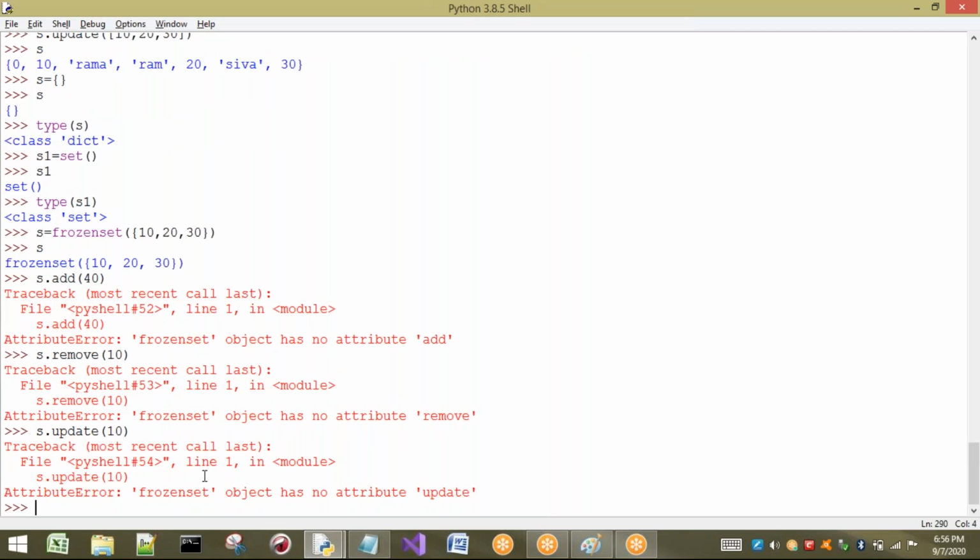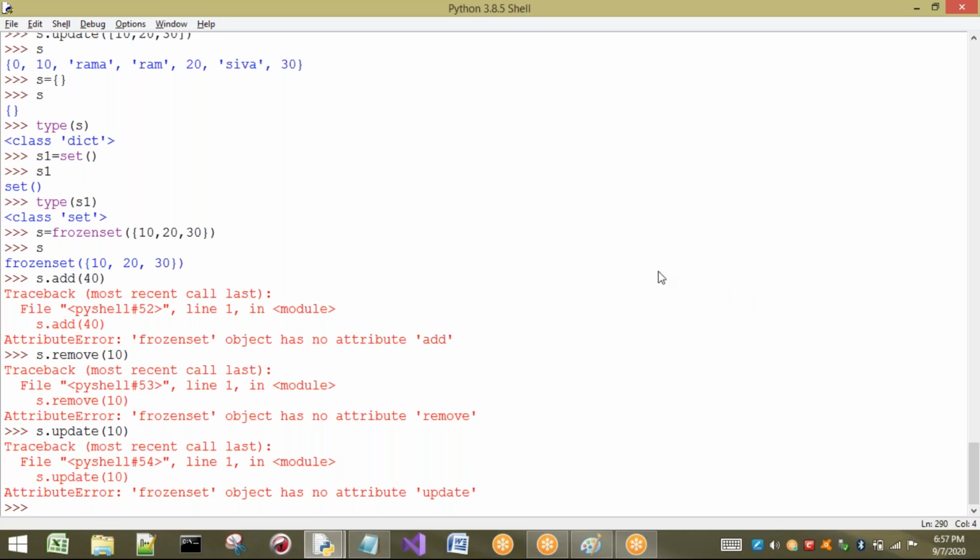So what is the main difference here? Only a small difference is there between set and frozen set. That is, a frozen set is immutable. That means once you create a frozen set, it cannot be changed. But in a set, the size can be changed, but the values are immutable. That means once you create a value, that value cannot be changed. That means indexing and slicing is not possible. Okay.